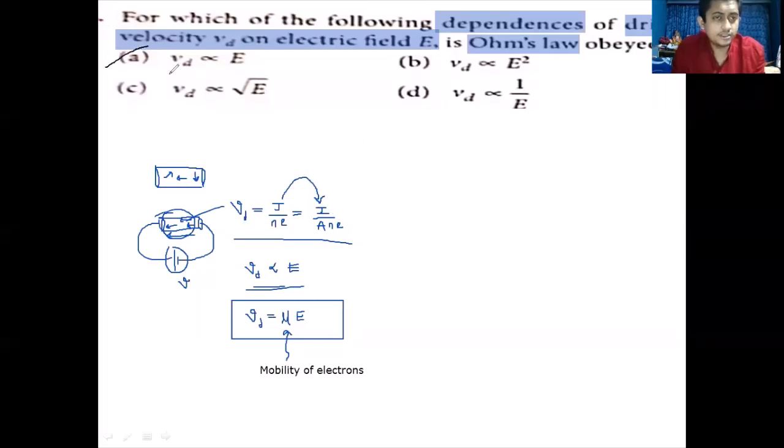We were asked what the proper relation between drift speed and electric field is. So the proper relation between drift speed and electric field is option A. Very good. So let's move on to the next question. You remember this formula, that drift speed is mobility into E.